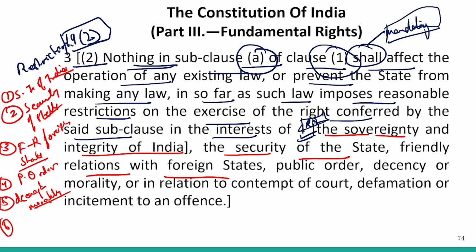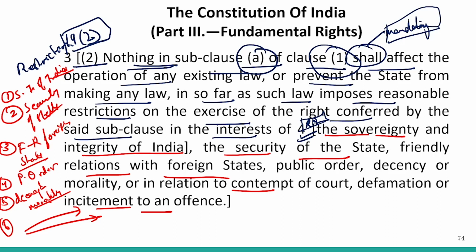The sixth one is contempt of court, defamation, or incitement to an offense. So these are the requisites which one needs to remember whenever there is a restriction that is applicable, and how the questions would be in front of you.